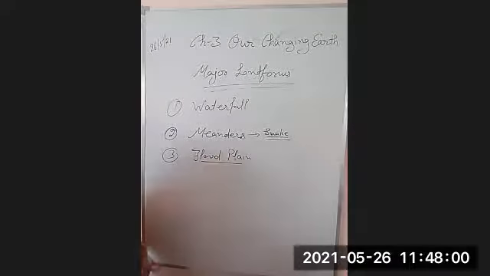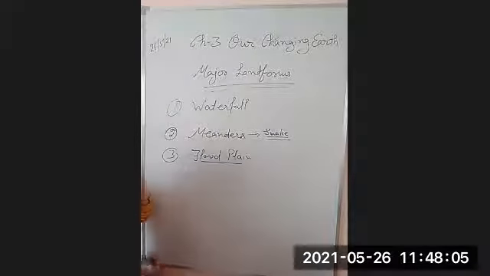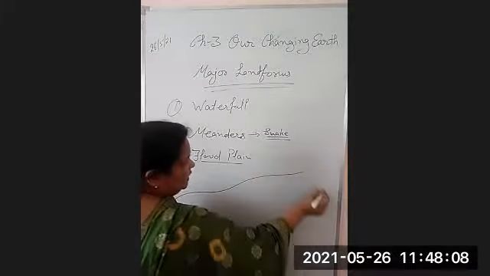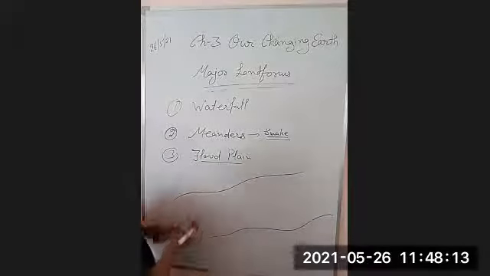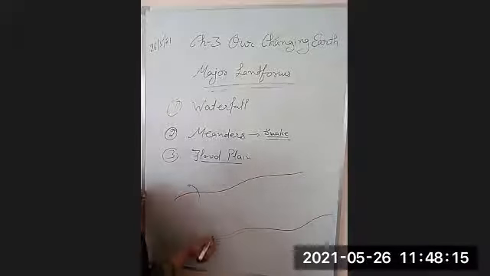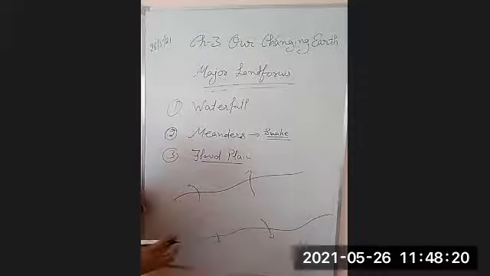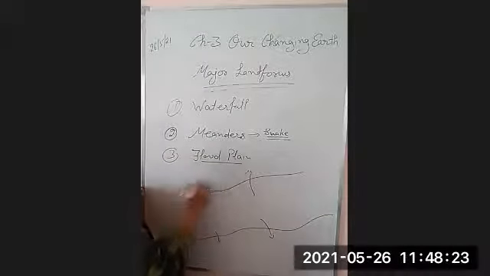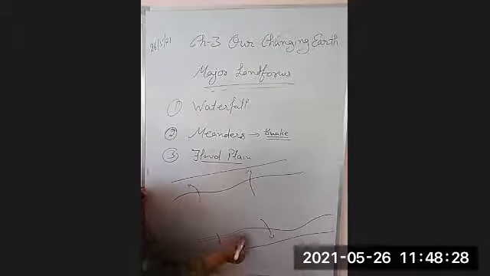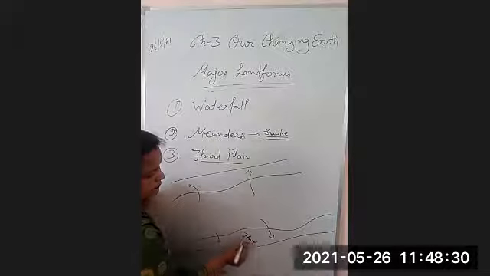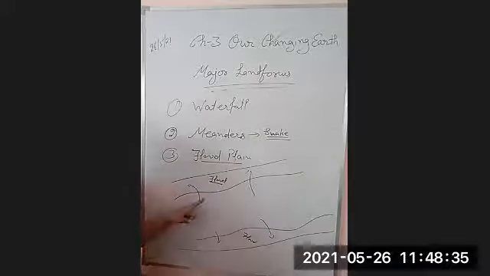Floodplain. Flood means when the water overflows in its path. Suppose this is a river, it is flowing. Sometimes due to the heavy rainfall, the water overflows from the river. When the water overflows in nearby areas, suppose these are the nearby areas, it is called flood. On both the sides, the flood will occur due to the overflowing of water.